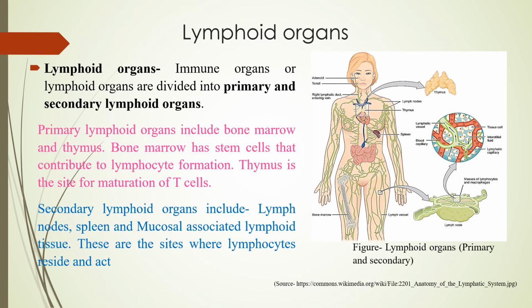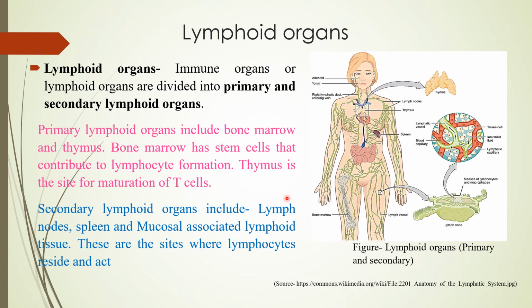Then talking about lymphoid organs. The organs which are associated with the immune system are called lymphoid organs. These lymphoid organs are again divided into primary and secondary lymphoid organs. Primary lymphoid organs means we have bone marrow and thymus. These two are the primary lymphoid organs.